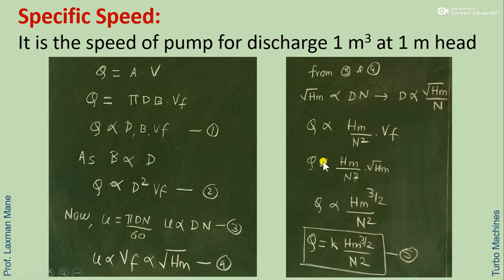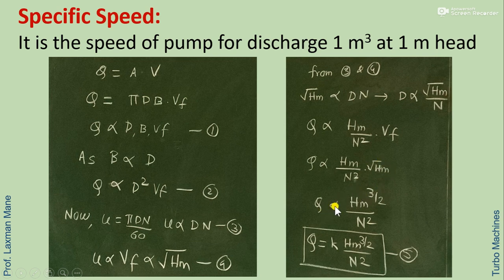Now from 3 and 4 we have square root of Hm proportional to D n, that is D is proportional to square root of Hm divided by N. Now Q is proportional to d square, so the square of this will be Hm by N square, into Vf. Then we know that Vf is proportional to square root of Hm, which we can write in the next equation.